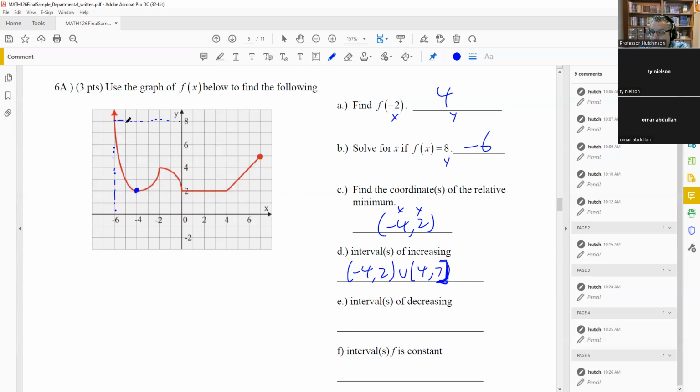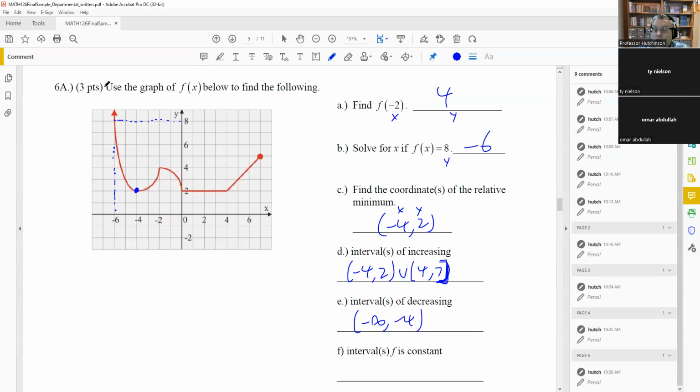Decreasing. Now, this is different than the one we just did over here. This has a closed circle, but notice the one on the end has an arrow going up. Now, because of an arrow, that means that you're going to use negative infinity. So it's decreasing between negative infinity and -4.